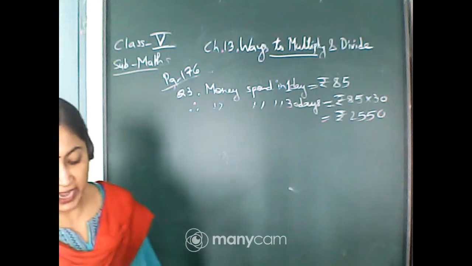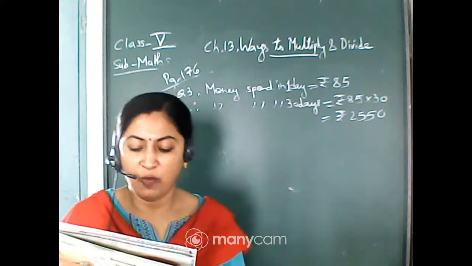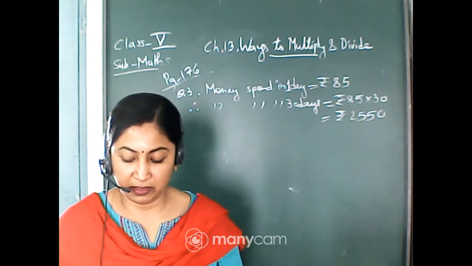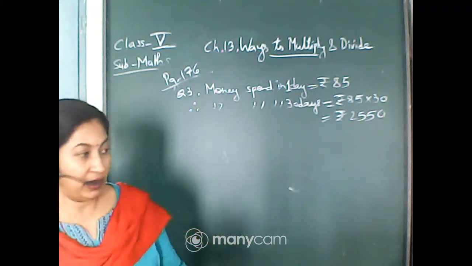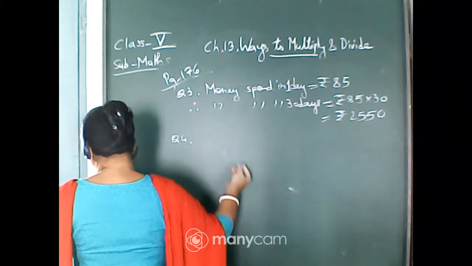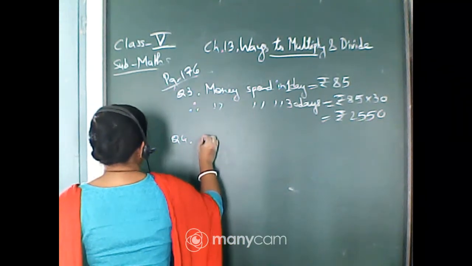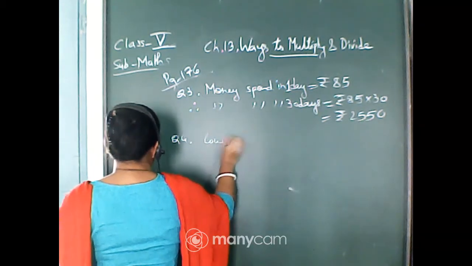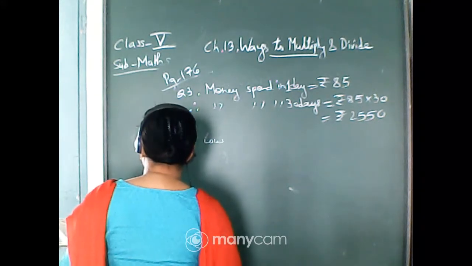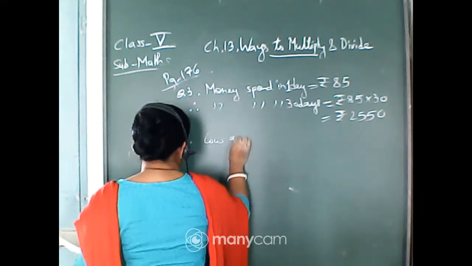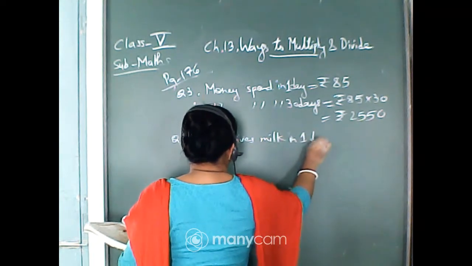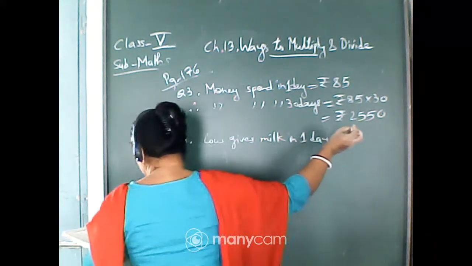Now come to the next question. The cow gives 8 liters of milk every day. How much milk will it give in 1 month? The same thing, for 1 day it is 8 liters, so for 30 days. You will write: cow gives milk for 1 day is equal to 8 liters.